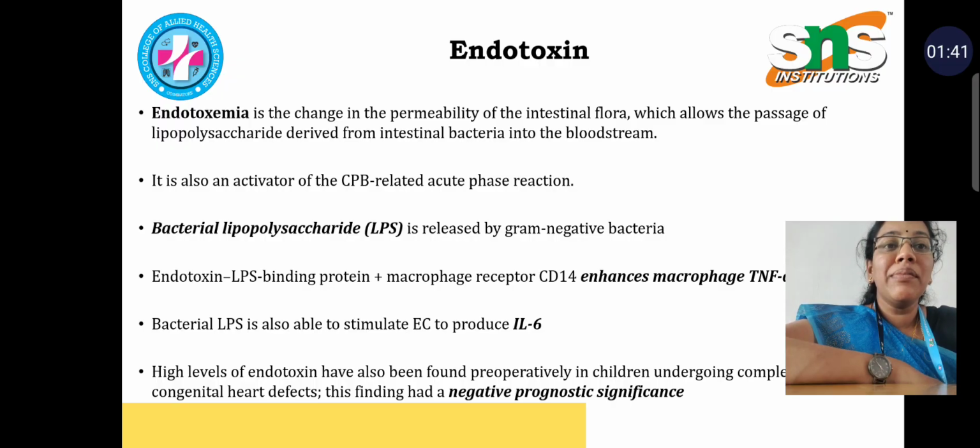Endotoxemia is a change in the permeability of the intestinal flora, which allows the passage of lipopolysaccharides derived from the intestinal bacteria into the bloodstream. It is also known as an activator of CRP-related acute phase reactions. The bacterial lipopolysaccharide is released particularly by gram-negative bacteria. Once it has been released, it enhances the macrophages, which then produce interleukin 6. Once this level has increased, it can be highly seen in pediatric cases and congenital heart defect cases. It gives a negative prognostic significance in cardiac surgery.